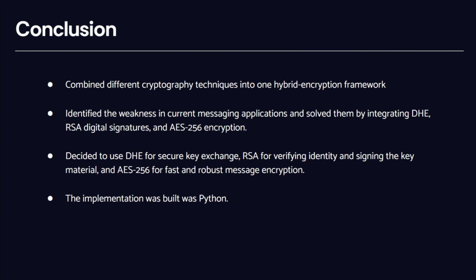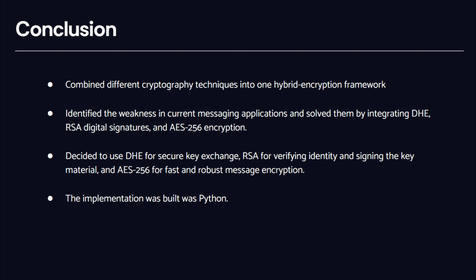So, in conclusion, our project demonstrated how a secure messaging system can be established by putting different cryptography techniques into one hybrid encryption framework. Throughout this project, we found the weaknesses in current messaging applications and solved them by integrating DHE, RSA digital signatures, and AES-256 encryption.